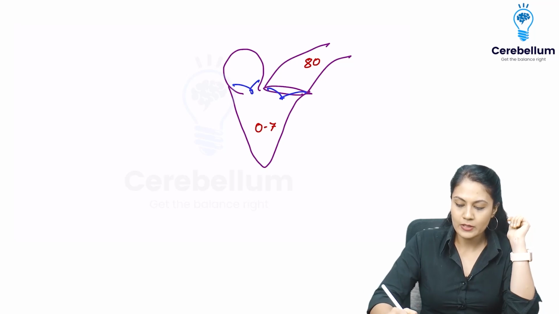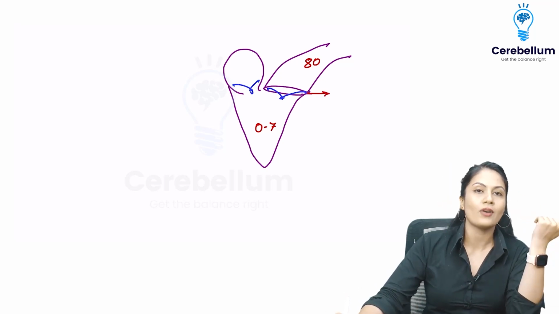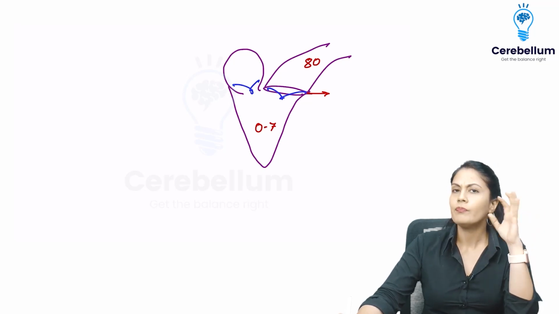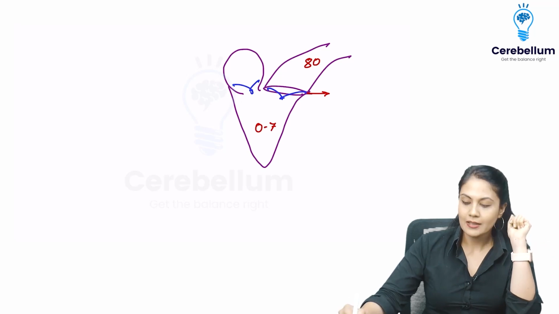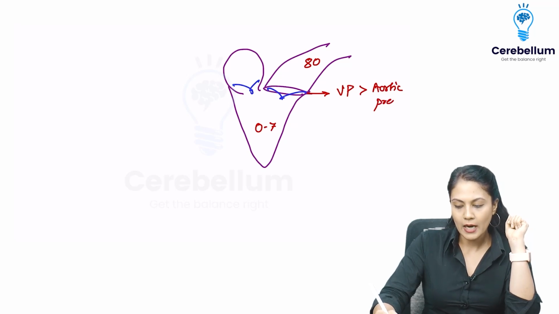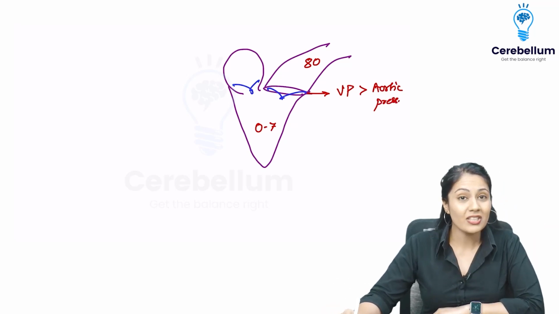And there is a prerequisite for this valve, that is the aortic valve, or if we talk in terms of right ventricle and right atria, it is going to be the pulmonary artery. What is the prerequisite for the opening of the SL valve? That is nothing but the ventricular pressure must be more than the aortic pressure, or the pulmonary artery pressure in case of the right ventricle. But it's the vice versa case.